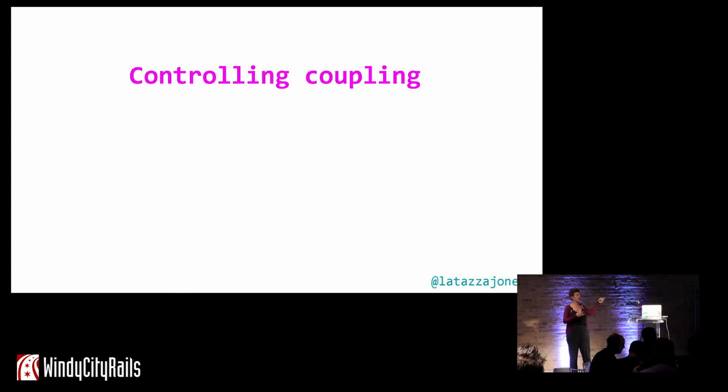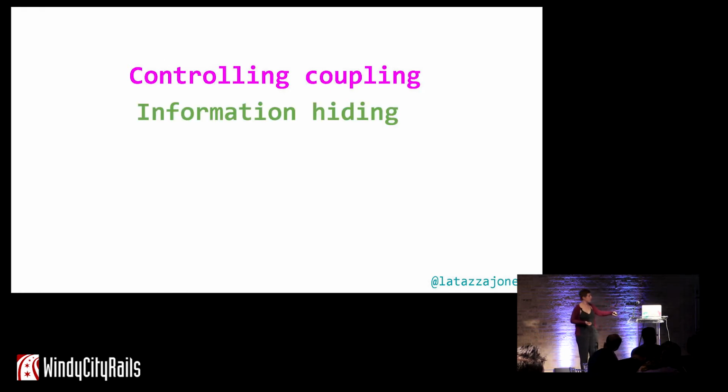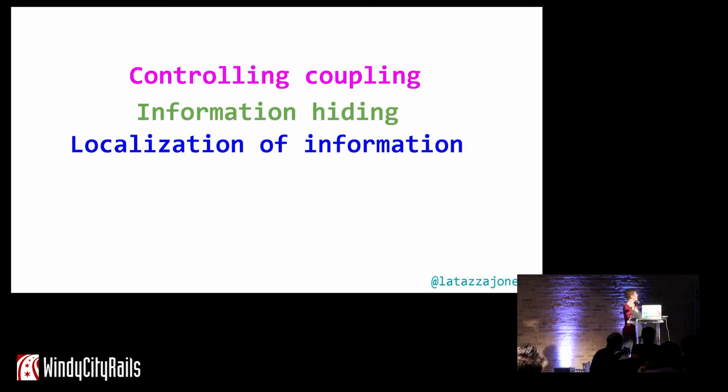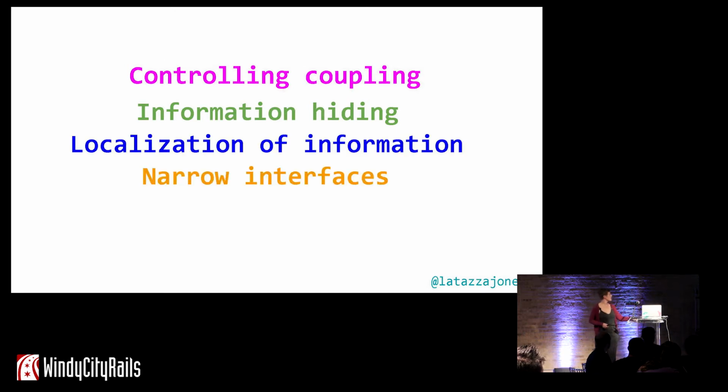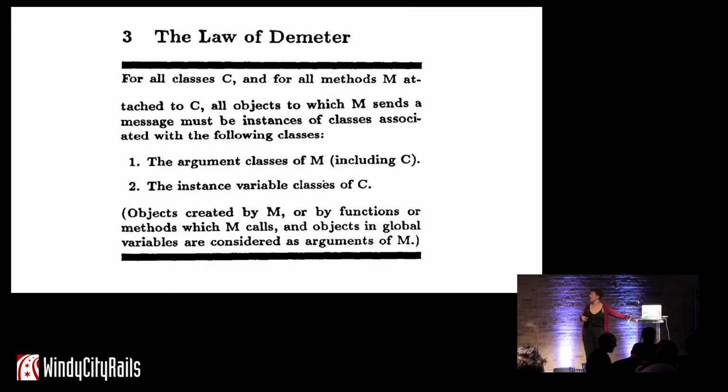Some of the things that work hand in hand with the Law of Demeter are controlling coupling, right? Information hiding. Localization of information, narrow interfaces. So that's just some of the things that you may hear about, as an engineer any given day.